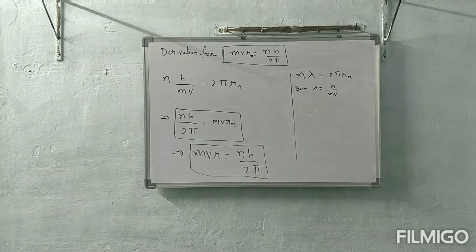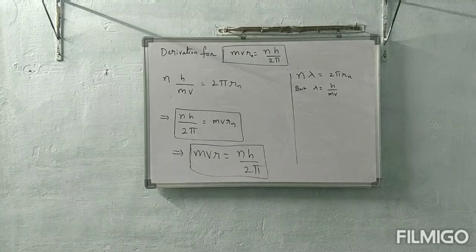Okay, clear, all of you? Slowly you are getting clarity about everything. What are the drawbacks of Niels Bohr? Those drawbacks now we are seeing. First thing, mvr is equal to nh by 2 pi, proof was not given. He gave the line spectrum of hydrogen-like species only, that means single electron species. He didn't explain the fine line spectrum.